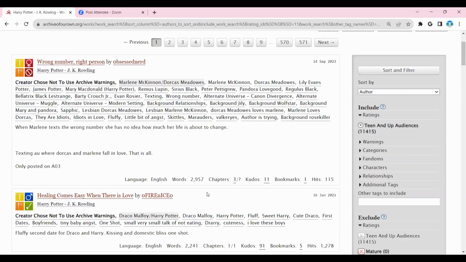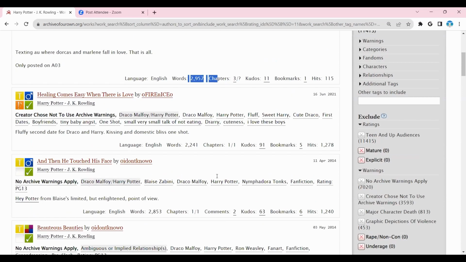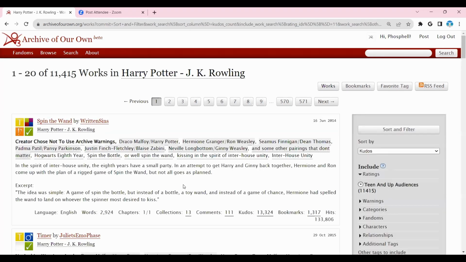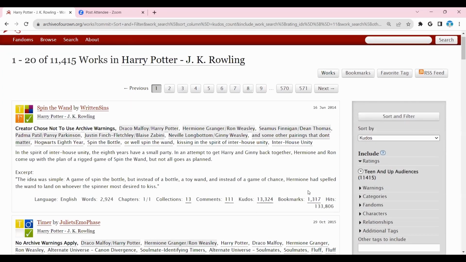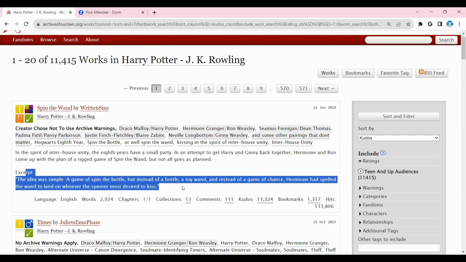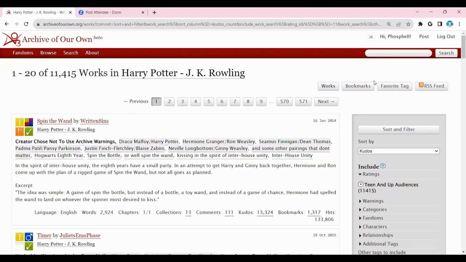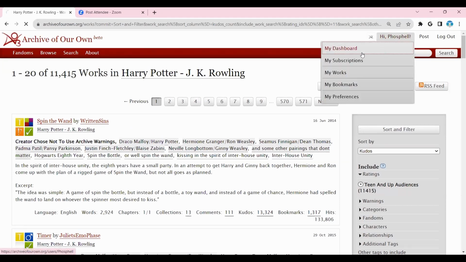All right, every one of these will be between 2,000 and 3,000 words, sorted by, let's sort this by kudos. So this is the most liked fic between 2,000 and 3,000 words. Pretty sweet, eh?